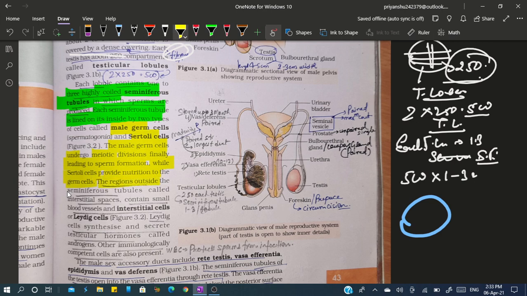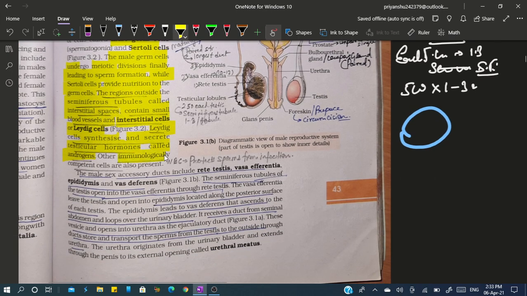The region outside the seminiferous tubules is called the interstitial space, which contains blood vessels and interstitial cells, also called Leydig cells. These Leydig cells synthesize testicular hormones, the androgens, particularly testosterone, and certain other immunologically competent cells are present. What are these immunologically competent cells?